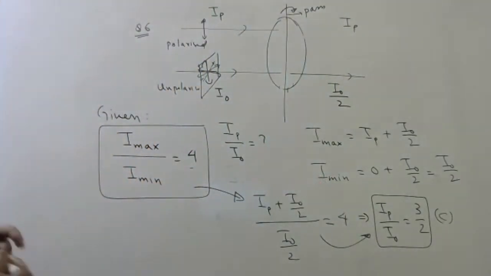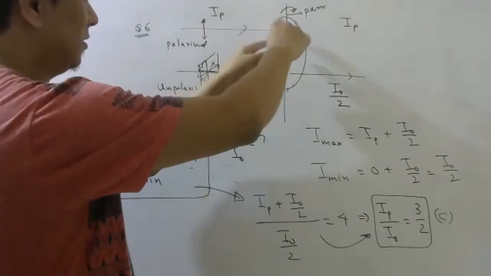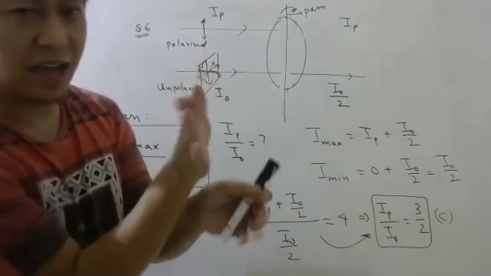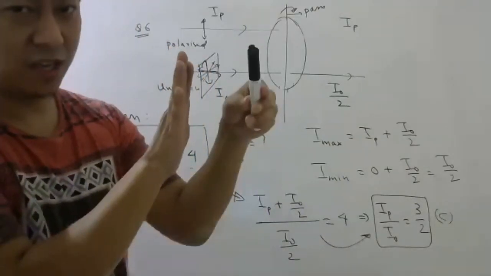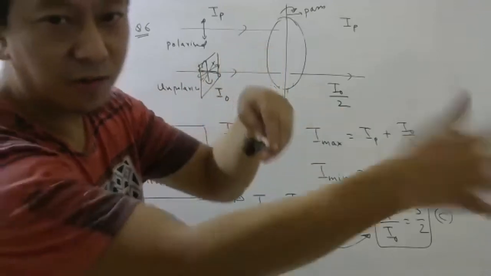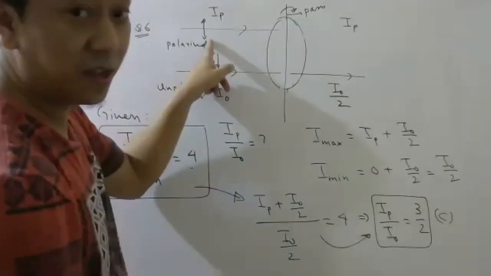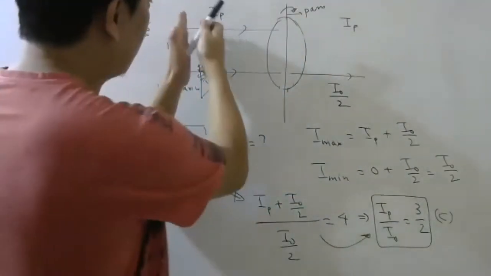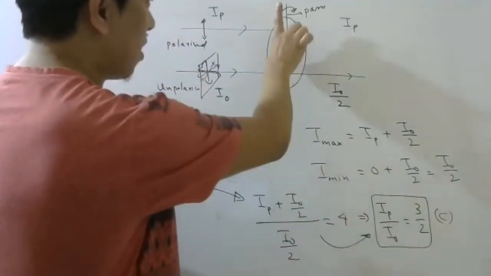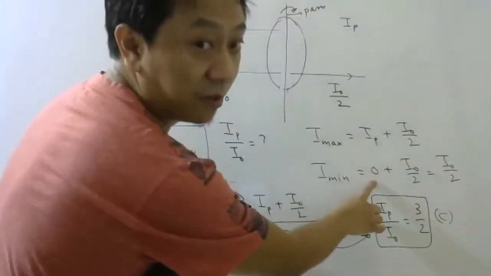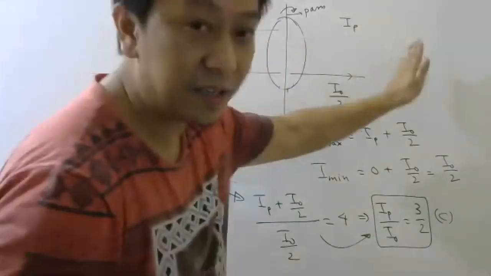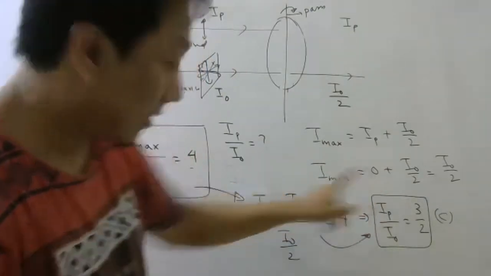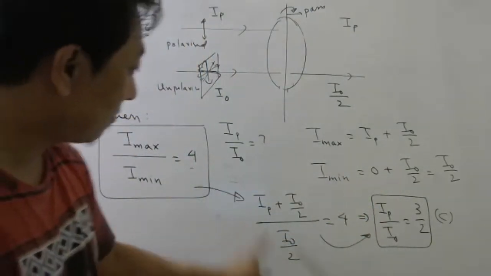So simple question again. As you rotate, this will always contribute half because this is unpolarized. It has all directions. So whether you are here or here or here, half will always come out. But from here, maximum will come out when the pass axis is parallel, so half plus full will come out. And when it is perpendicular, none will come out from here. So the resultant intensity maximum will be this, minimum will be this. Then they gave this, so use this and find the ratio.